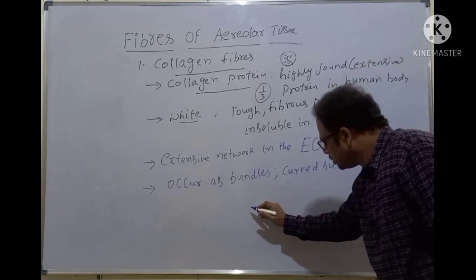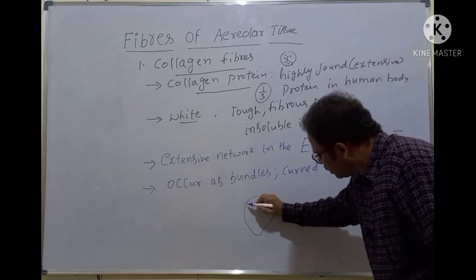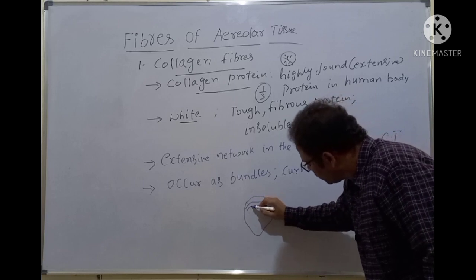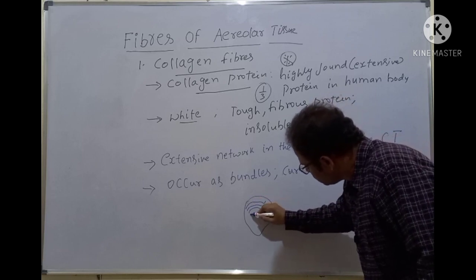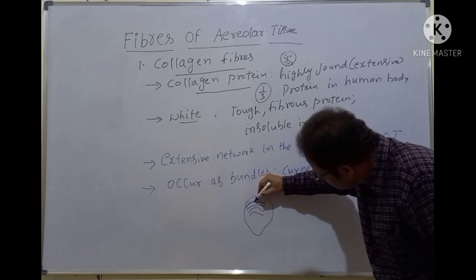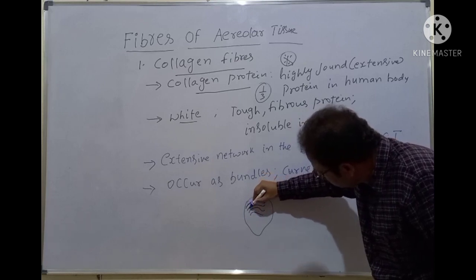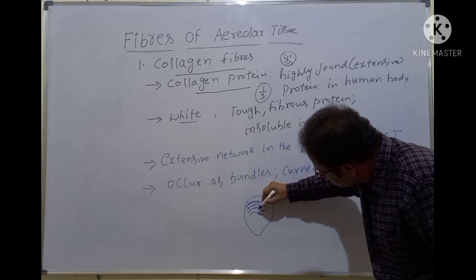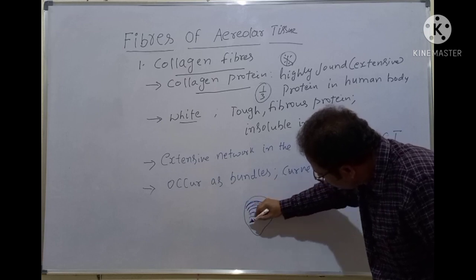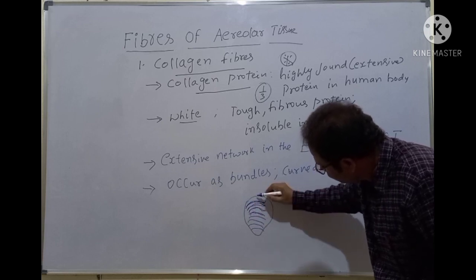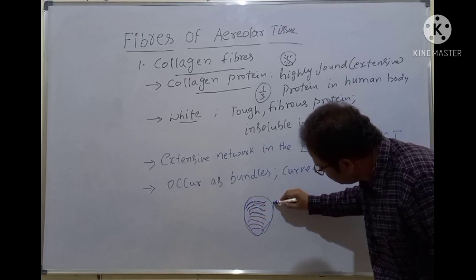For example, here is a bundle. These are the collagen fibers, occurring as curved surfaces. Can you see, all of you? These are nothing but collagen fibers. All these collagen fibers form the bundle. This is called a bundle.